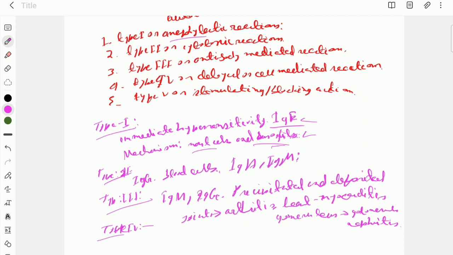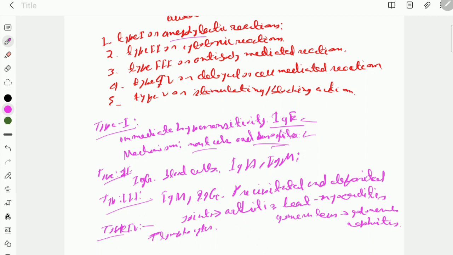This test is also known as Mantoux test. One more thing is that in type 4, there is no involvement of antibody. T lymphocytes are responsible for the allergic reactions.